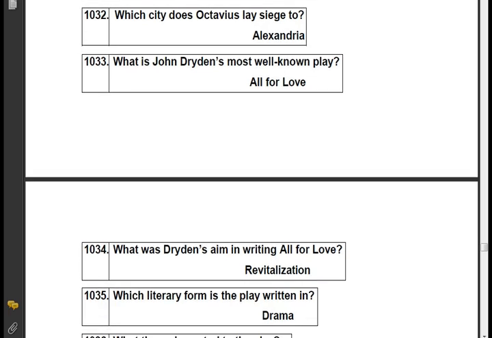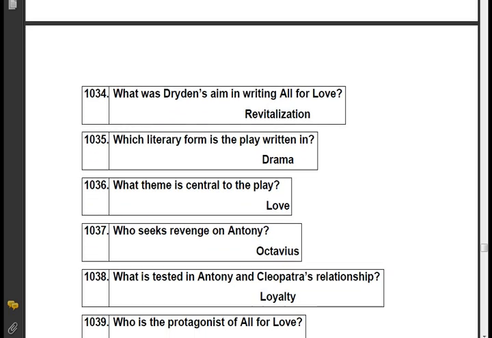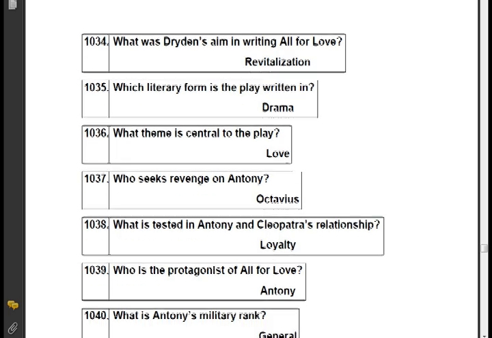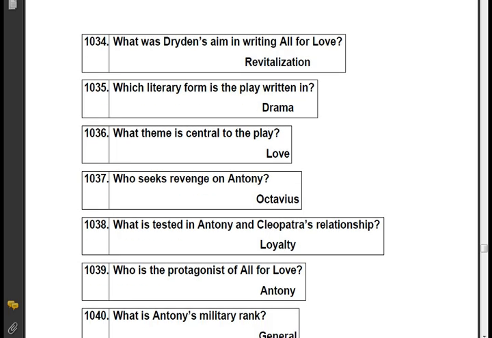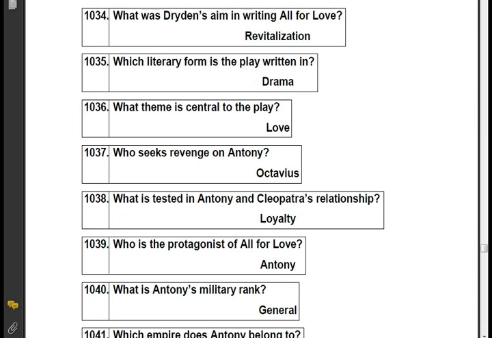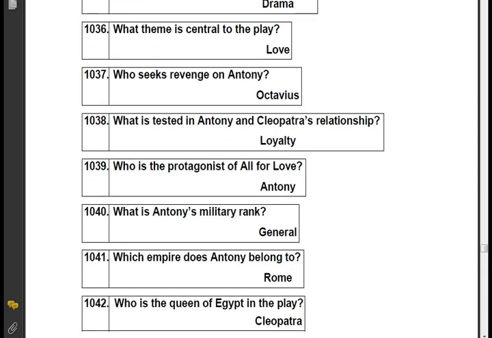What is John Dryden's most well-known play? All for Love. What was Dryden's aim in writing All for Love? Revitalization. Which literary form is the play written in? Drama. What theme is central to the play? Love. Who seeks revenge on Antony? Octavius.